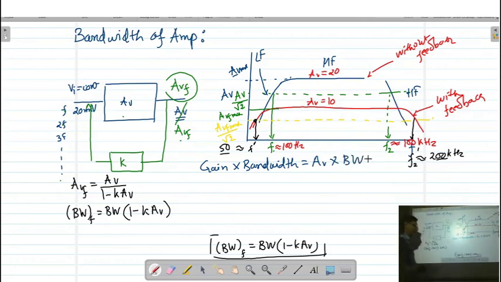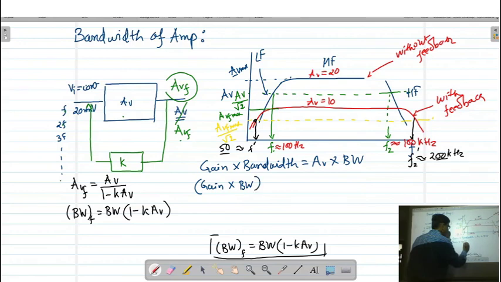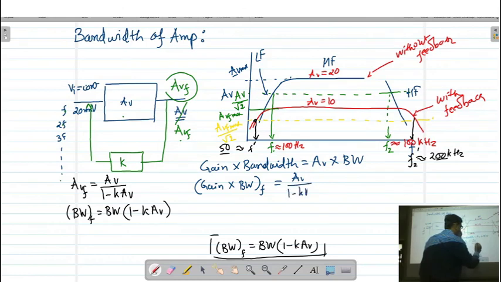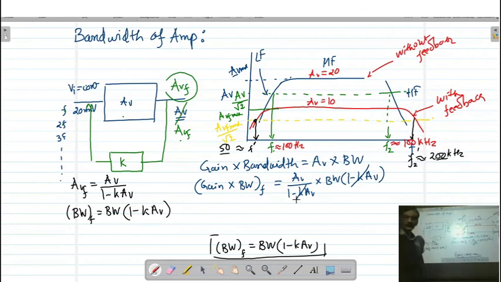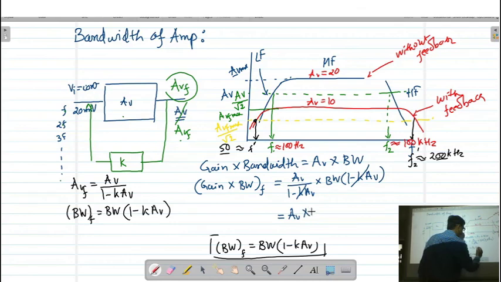Now if you write gain into bandwidth product for a feedback amplifier, then the gain is given by AV upon 1 minus K into AV, bandwidth is given by bandwidth into 1 minus K into AV. So this factor is cancelled and you will get AV into bandwidth, and that is the original.